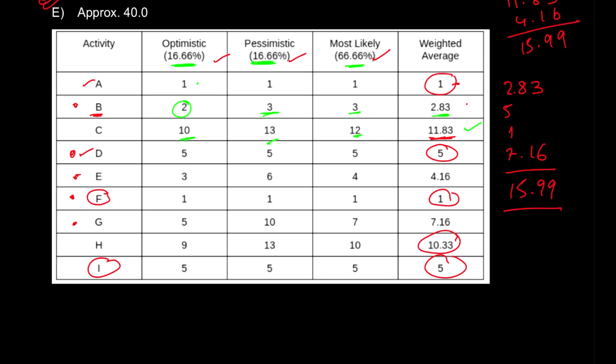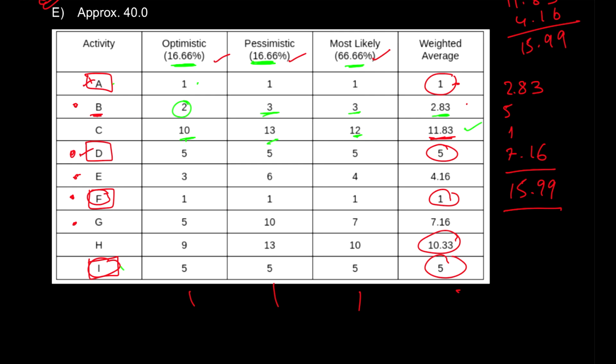If you clearly see, A to I, 9 columns हैं हमारे पास, and out of these, column number 1, column number 4, that is D, column number 6, that is F, and column number 9, that is I, actually have the same value in all 3 columns of optimistic, pessimistic and most likely, which means उनका weighted average भी same होगा, कोई calculation करने की जरूरत नहीं है.